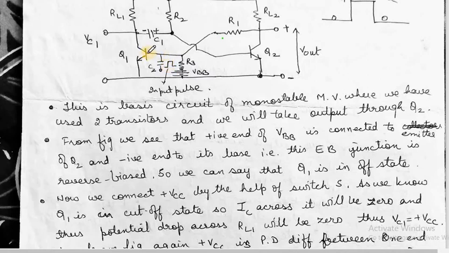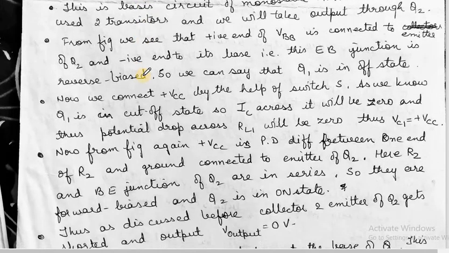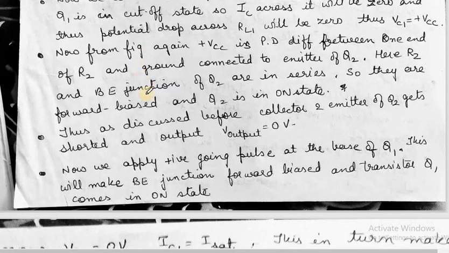This will make the base of the transistor positive. As the base becomes positive, at once Q1 switches back to on state and maximum current starts flowing through it. This will make the base emitter junction forward biased and transistor Q1 is in on state.